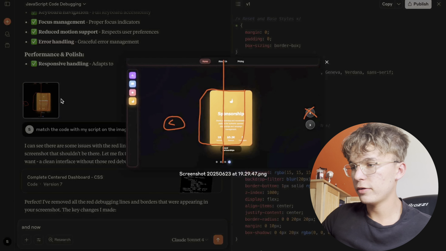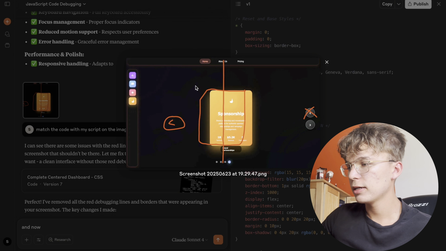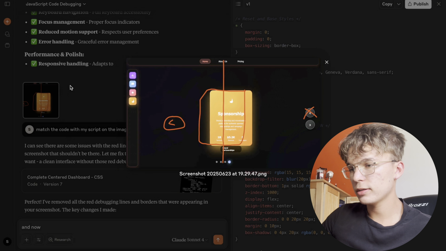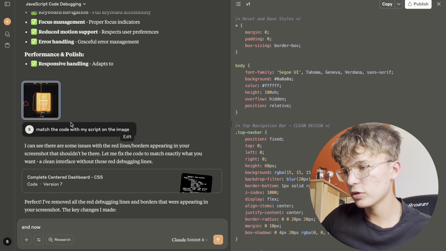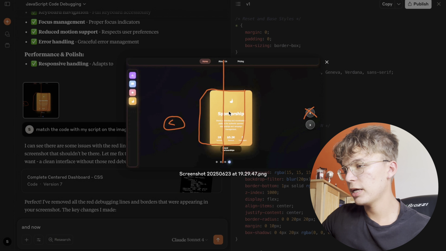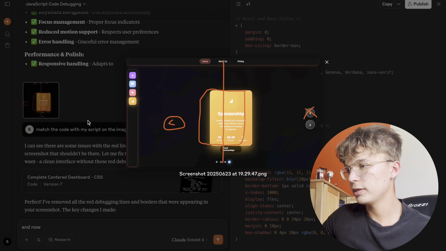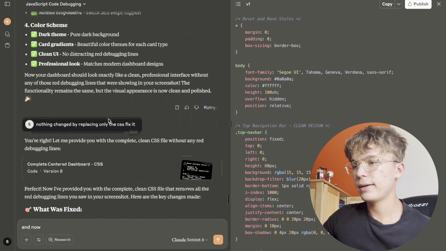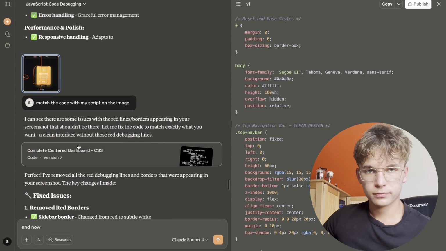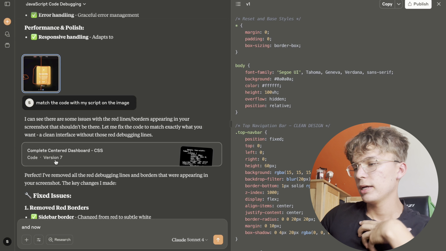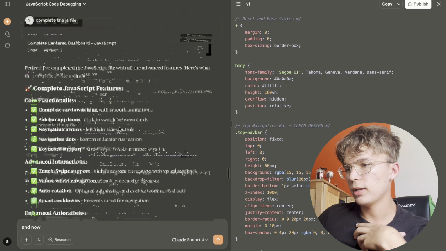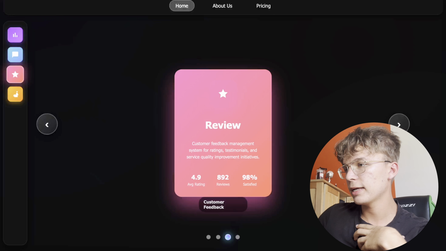You can here see I even made a simple image and I told it to match the code with my script on the image. And I just simply wanted to move this card more to the center and fix these buttons. So I don't have this button here and I have it on this side. And then I made a couple of other changes. There were in total like 30 versions. So a lot of prompts, but I have been able to make it.